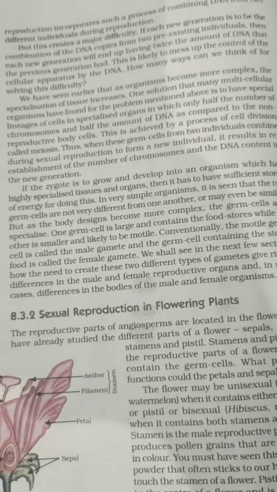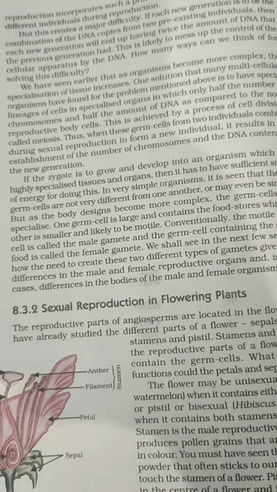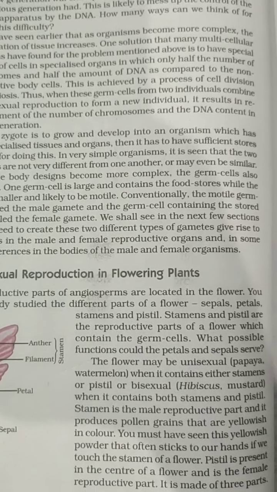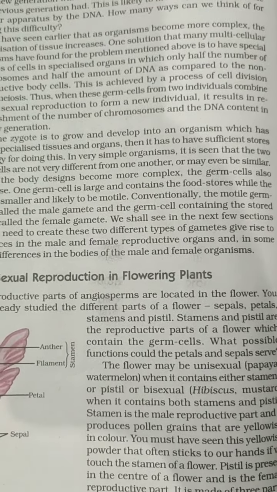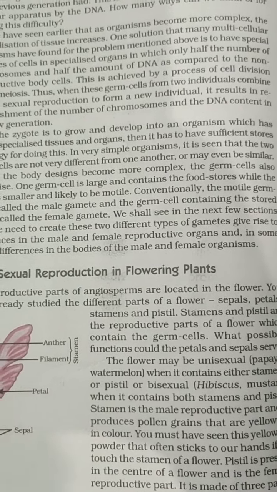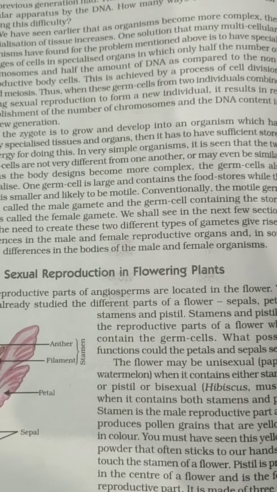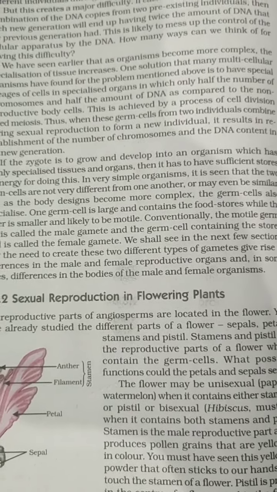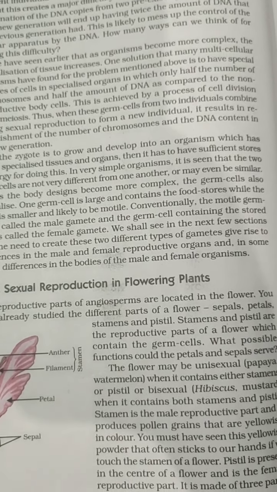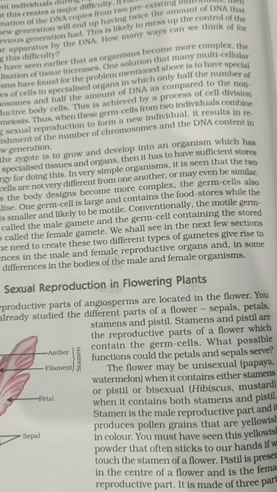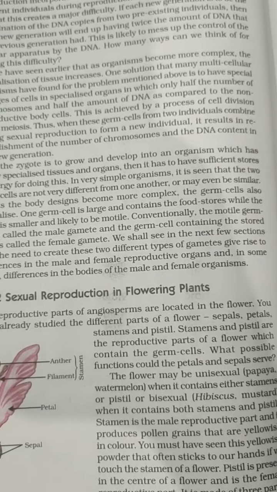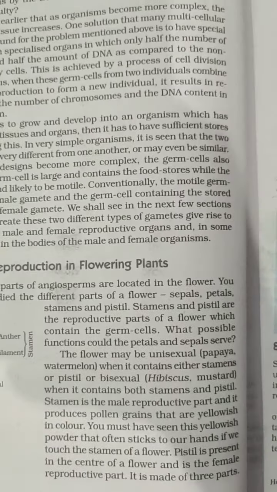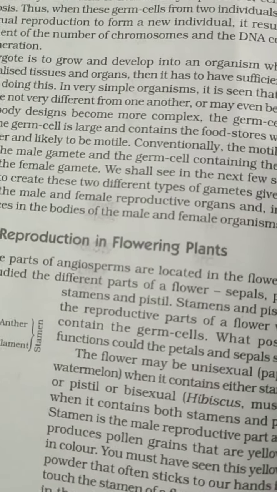When fertilization occurs, or when the fusion occurs, the zygote is formed, and then the zygote grows and develops into a new organism, which is highly specialized, having specialized tissues and organs, and they also have a lot of energy stored in them. That is why in our body we have two types of cells. One is germ cells, which have the ability to give rise to a new individual, and the other cells take part in the maintenance of our life and our daily needs.